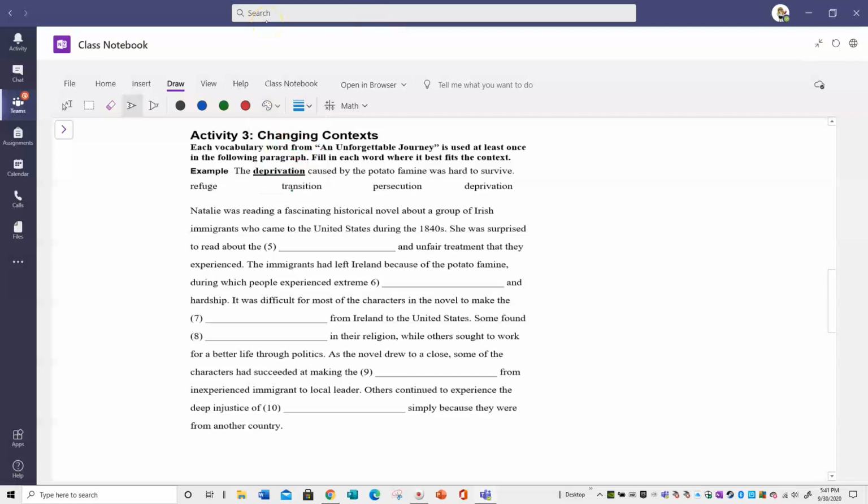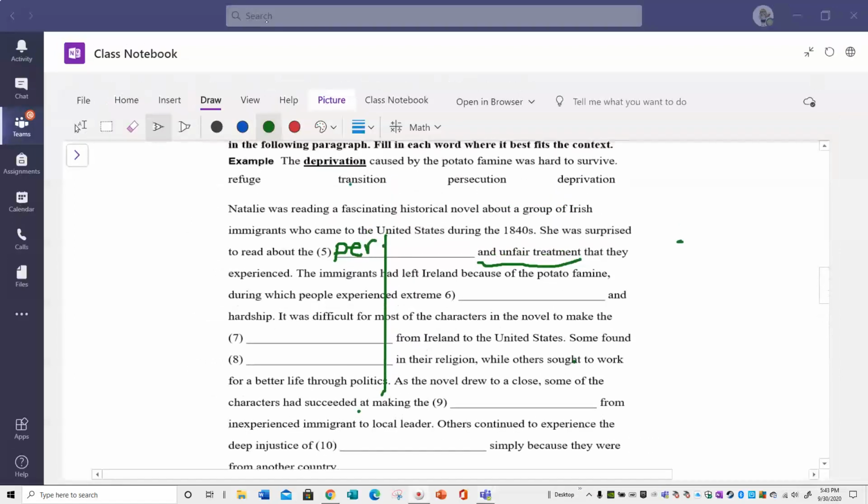So we're always telling you to use your context clues. So that's exactly what we're doing here. Okay, and there's an example here. The deprivation caused by the potato famine was hard to survive. I believe that is possibly an understatement. Okay, so at this point, I'm going to erase this.